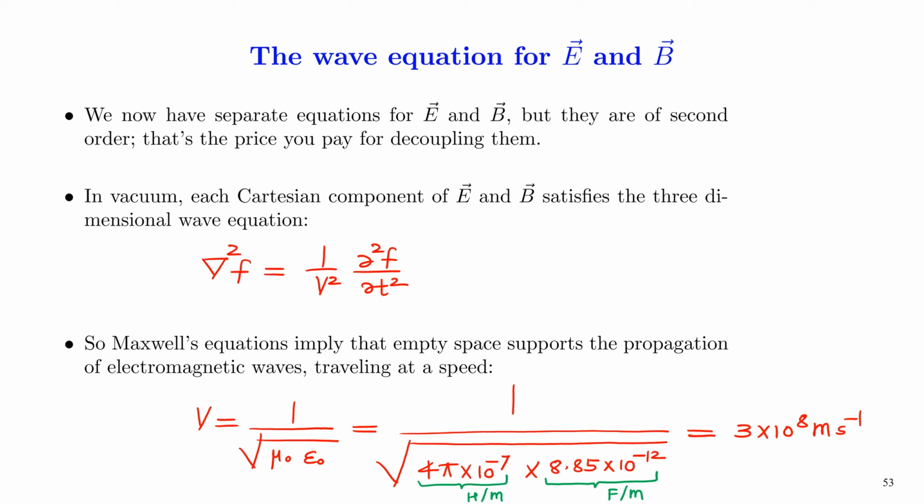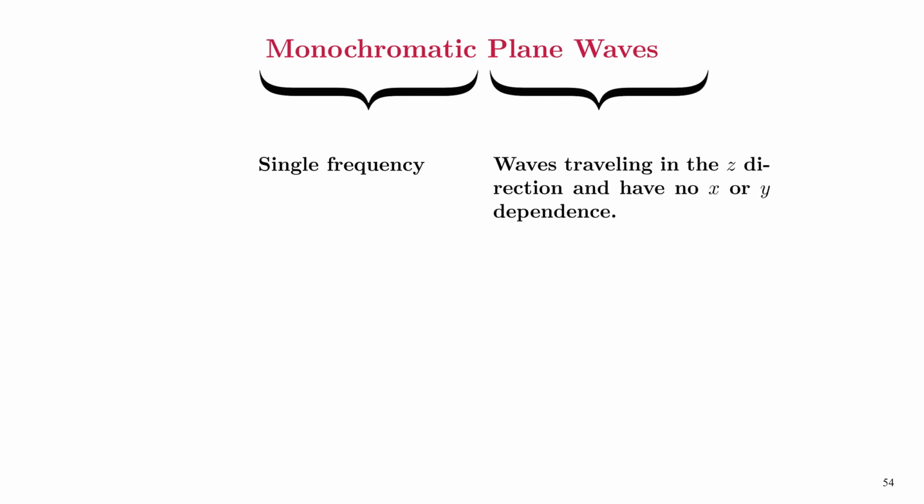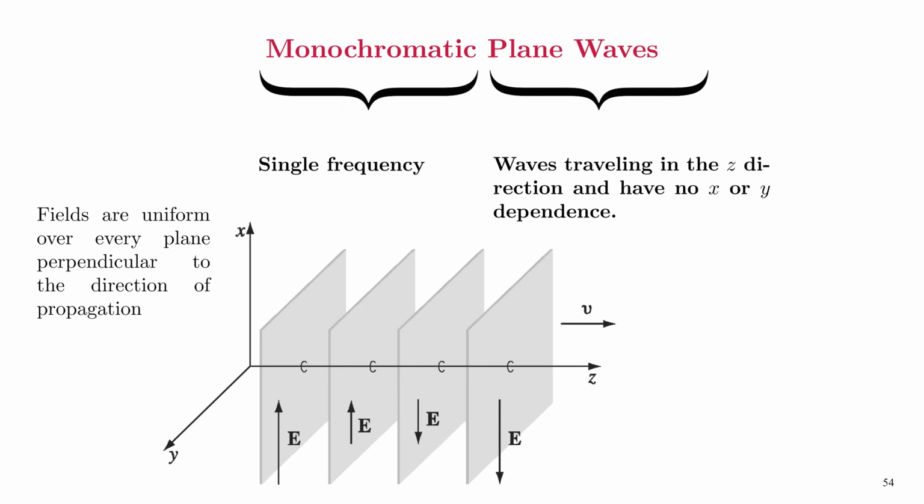Now, how are electric and magnetic fields connected with each other? To understand that, we'll first learn about monochromatic plane waves. Monochromatic means there will only be a single frequency, and plane waves means those waves traveling in the z direction, but they don't have any x or y dependence.